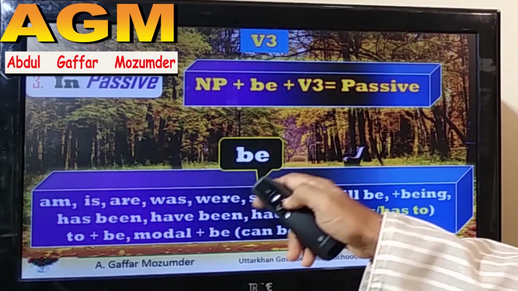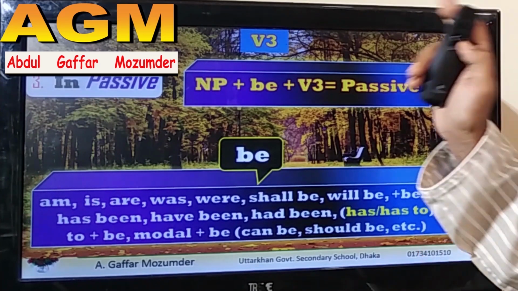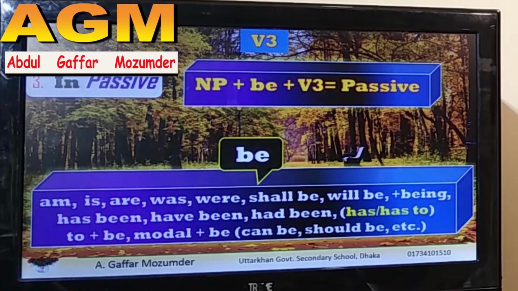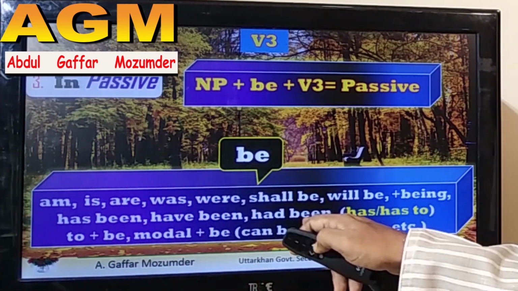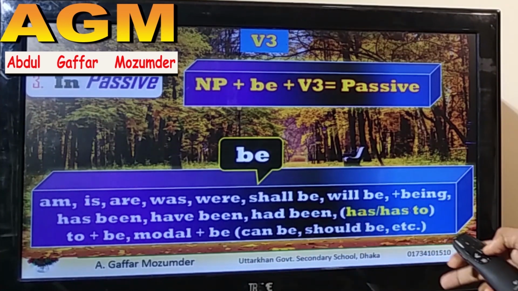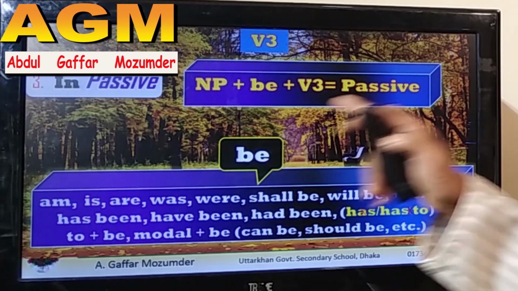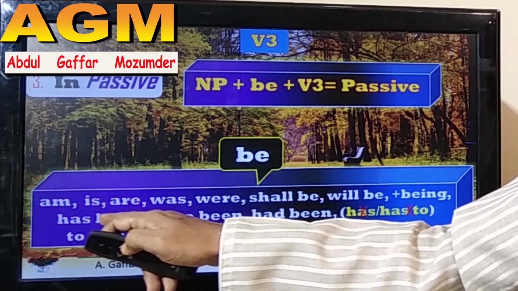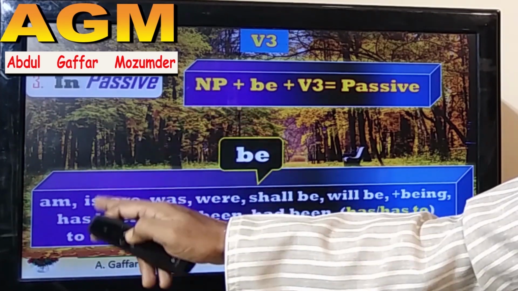With each of these words a being may be added, or these words may be used without being. Then has been, have been, had been, but not has to, had to. Sorry, has or has to means has been will be verb, but in passive no has or has to.